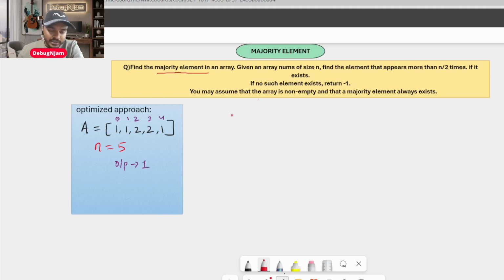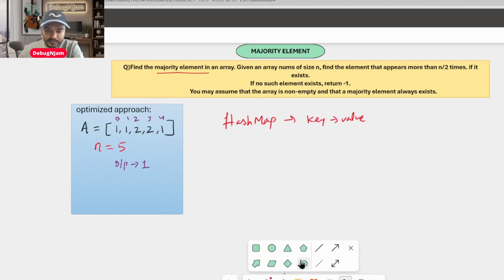So I'll be using a data structure called HashMap. If you already know about HashMap, well and good. If not, you have to go through online resources and check what HashMap is. HashMap is a data structure that stores things in key value pairs. Okay, things are in key value pairs. Let me show you.